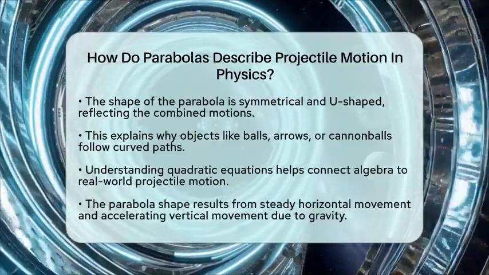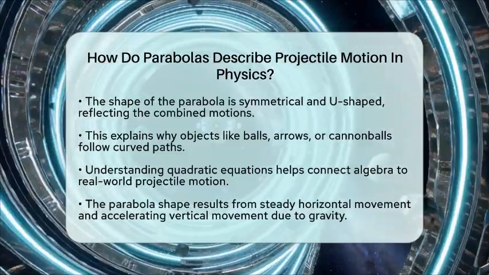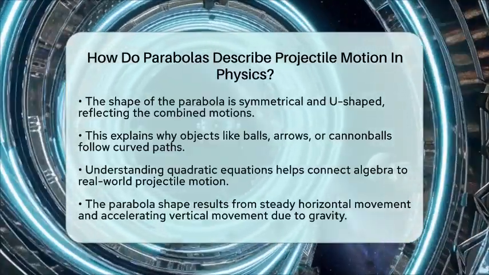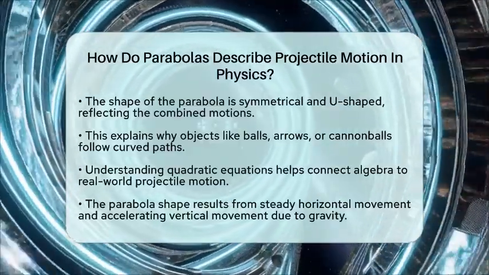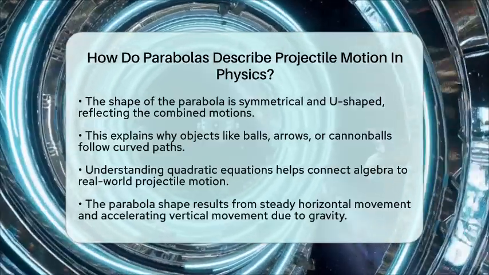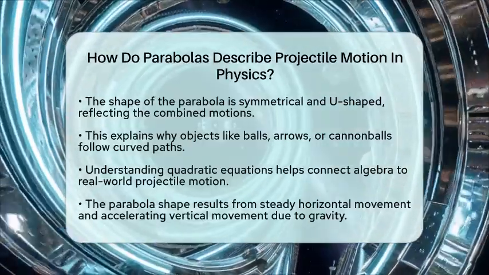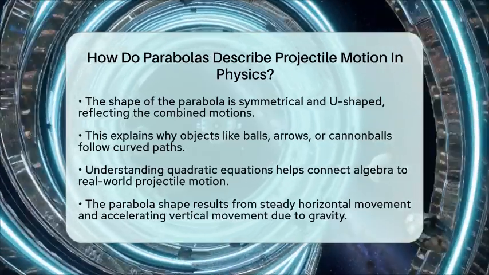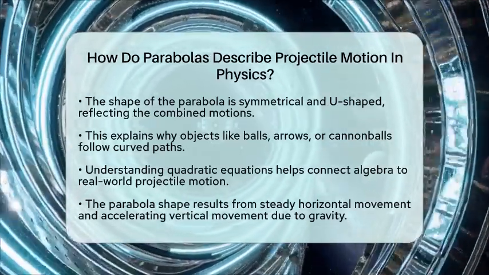So, in simple terms, parabolas describe projectile motion because the path results from a steady horizontal movement combined with a vertical movement that speeds up due to gravity. This combination creates a quadratic relationship between the height and the horizontal distance, which forms the classic parabola shape we see in many moving objects.